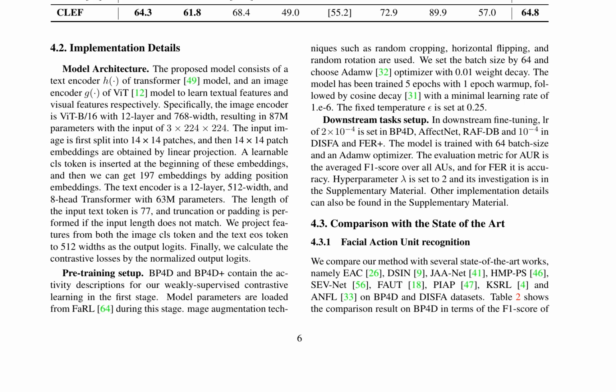The results are presented in tables 2 and 3, which show the F1 scores in terms of 12 AUs on BP4D and 8 AUs on DISFA, respectively. The bold numbers indicate the best performance, and the bracketed numbers indicate the second best.